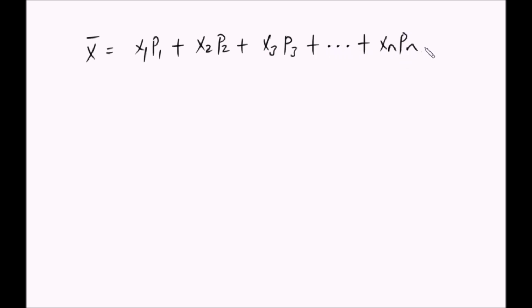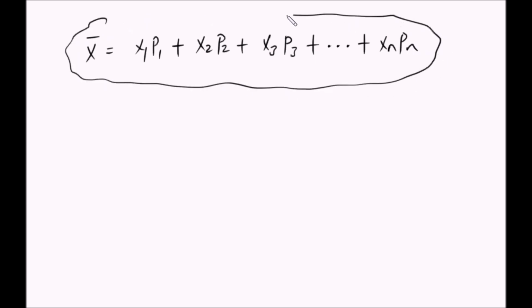Kumbe sasa our mean ni x1 times the probability for x1 to occur jumlisha x2 times the probability for x2 to occur jumlisha x3 times the probability for x3 to occur, hivyo hivyo mpaka xn times the probability. So kumbe arithmetic mean yetu tunaweza tukatafuta kwa kutumia probability.